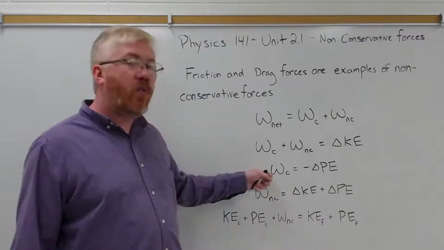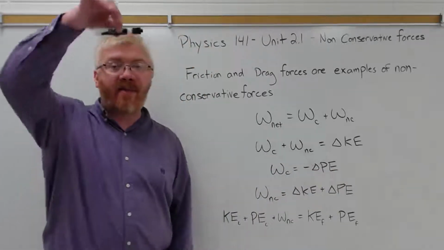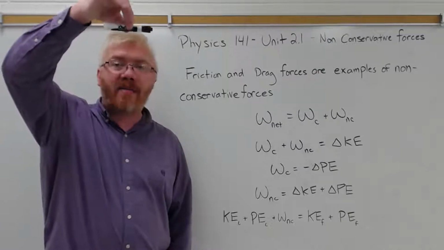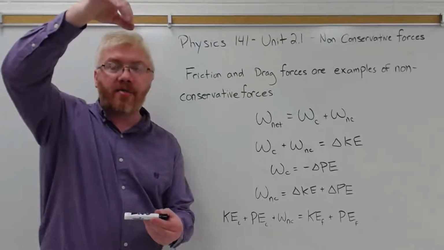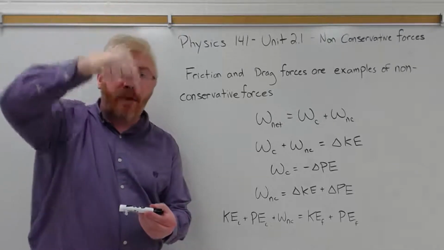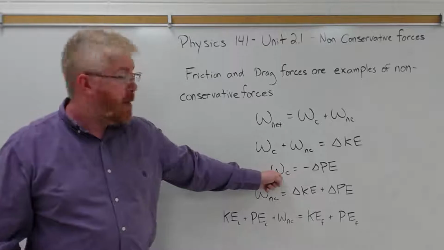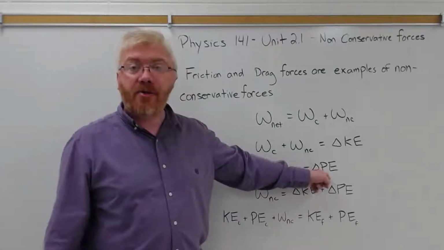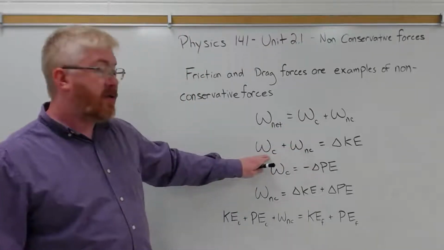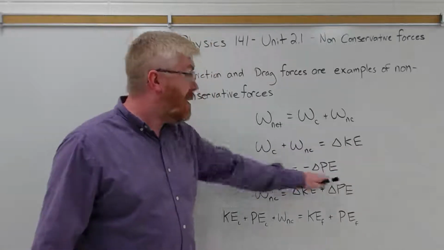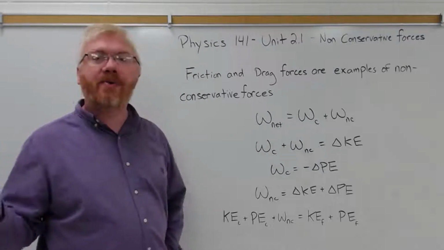So as I do work on a system with conservative forces, gravitational potential energy changes. A simple example: if I let this go, this has high gravitational potential energy right here. I let this go, this has lower gravitational potential energy. The displacement was down, the force of gravity is down, so the work is positive. Positive work changes the gravitational potential energy in a negative way. It decreases it, right? If conservative work increases kinetic energy, it has to decrease potential energy, right? That energy has to come from somewhere. That's the point of work. It transfers energy from one place to another.